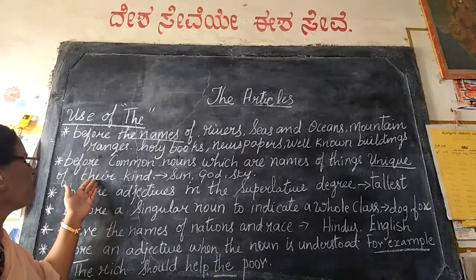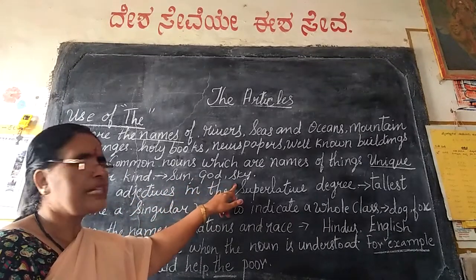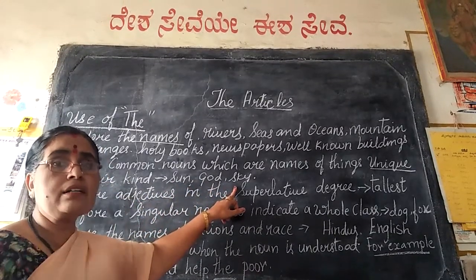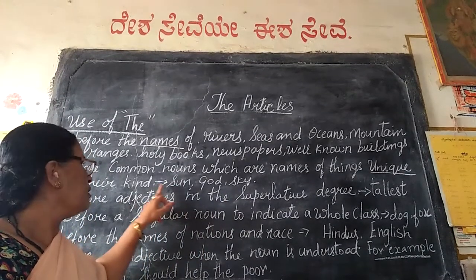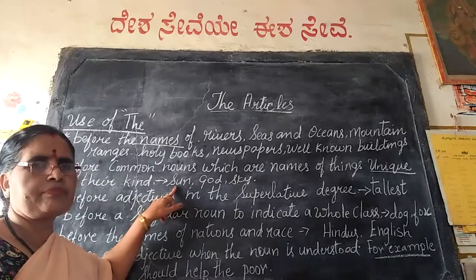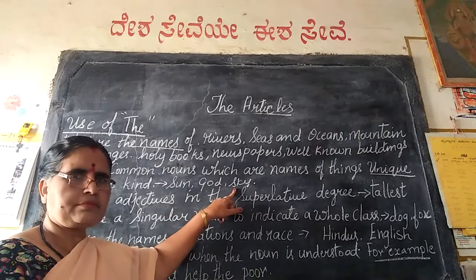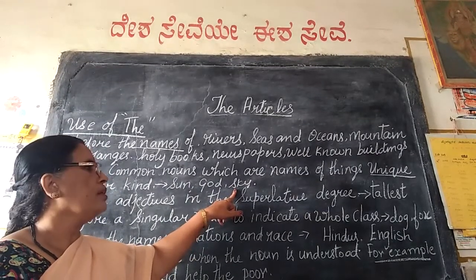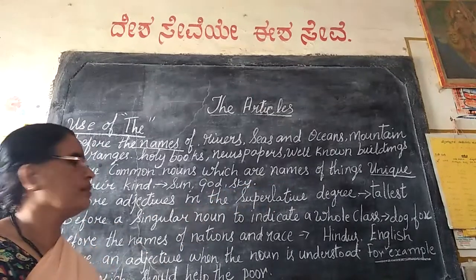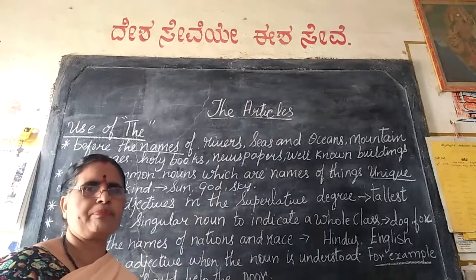For example, sun, God, sky. So we add the article the before such words. For example, the sun, the God, the sky. Okay, the is added before a word when it is very unique.